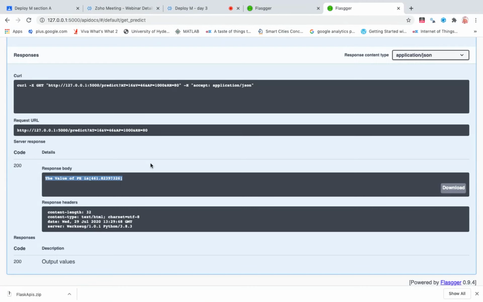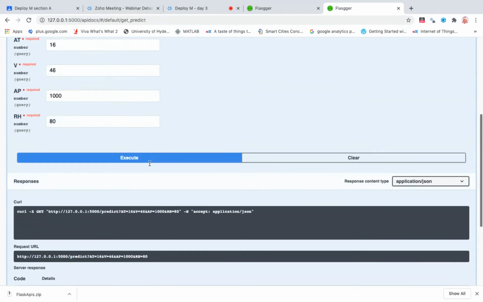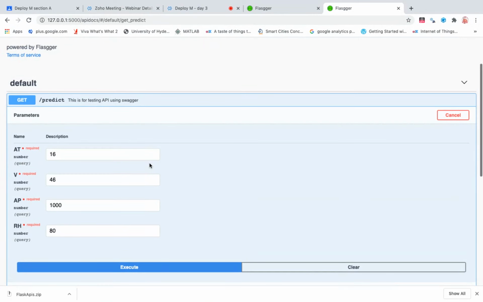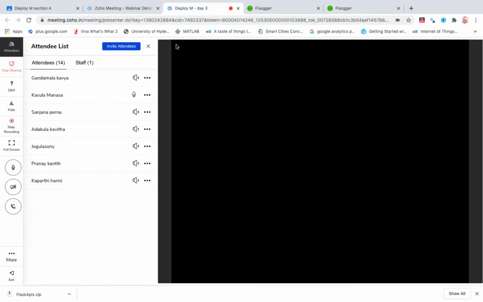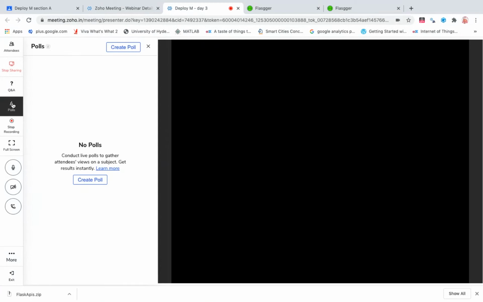Till here it is clear, I hope. How to generate a Swagger API and test it. It functions the same even on the phone. Did you get clarity on this?